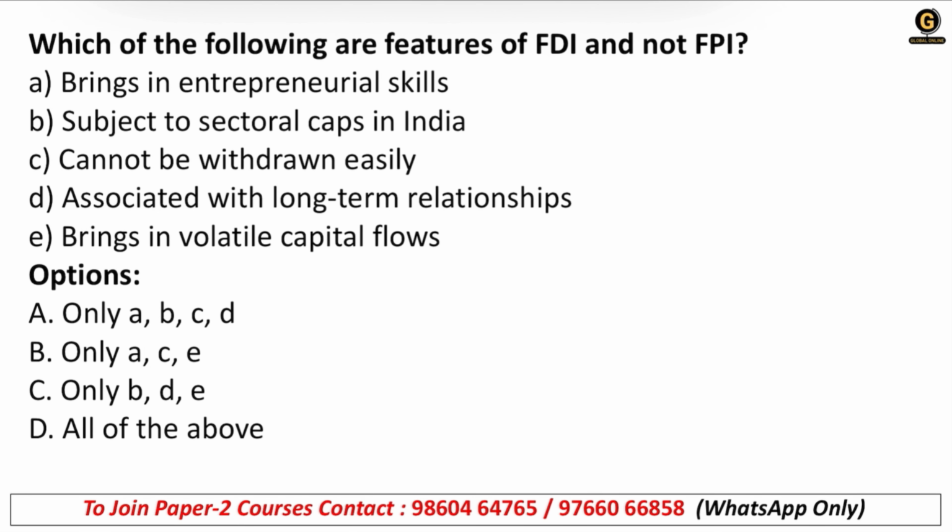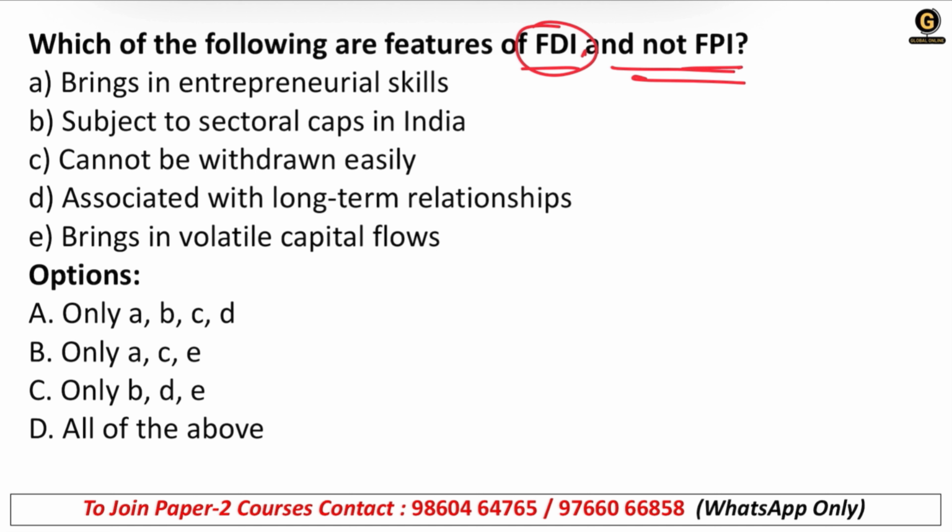Next, which of the following are features of FDI and not FPI, right? This is kind of a confusing question. If it is the features of FDI, why have they asked not FPI? They could have said which of the following are features of FDI only, and then full stop, nothing else.